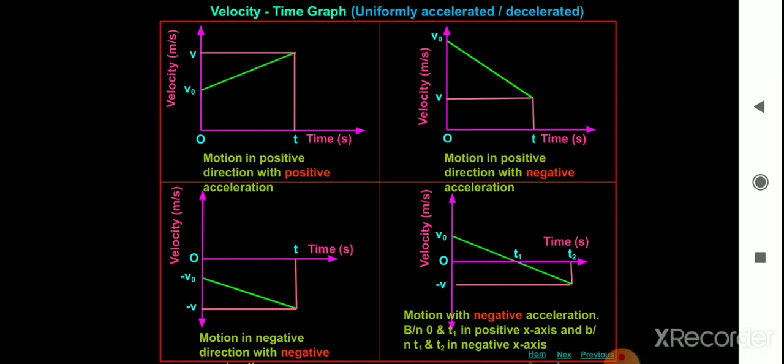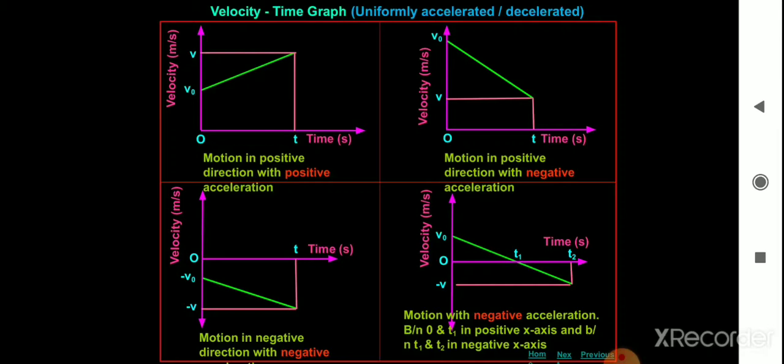The next one is the motion in a positive direction with negative acceleration. That is, for an object moving with decreasing velocity, it comes under negative acceleration. The velocity is going to decrease, so it is a negative acceleration.